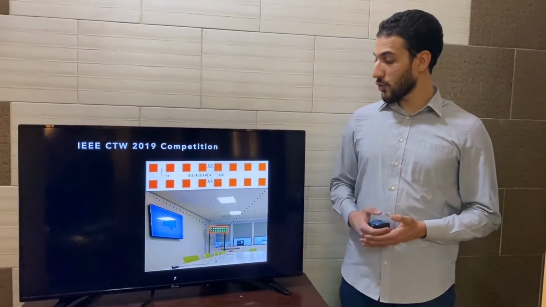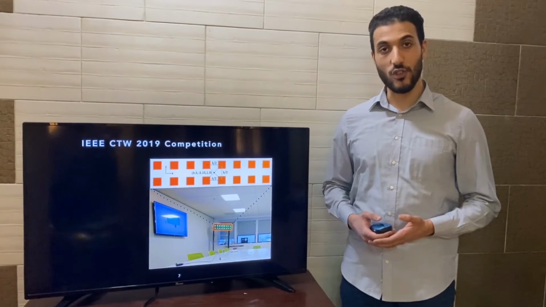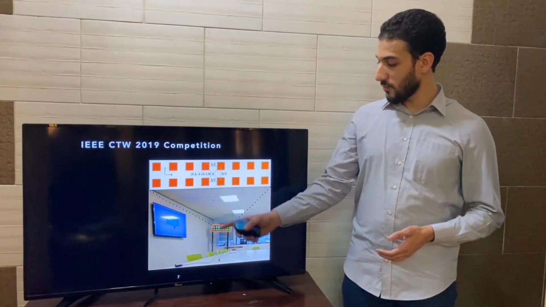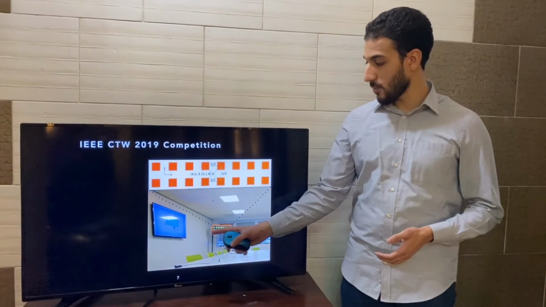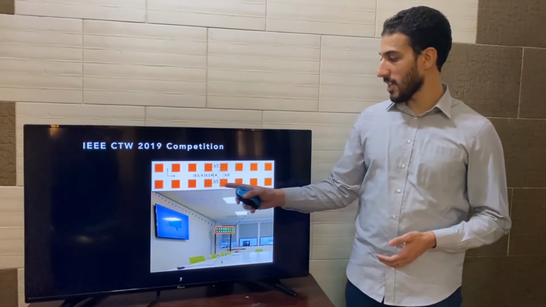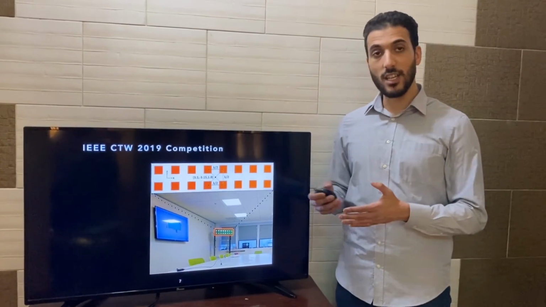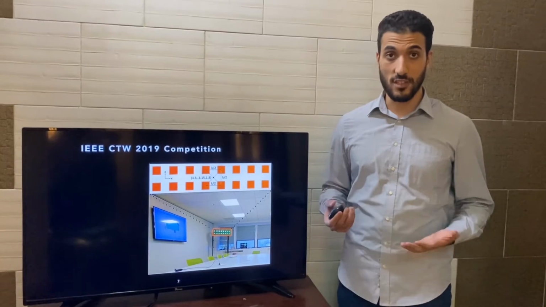My most prominent contribution was done in the IEEE Communication Theory Workshop competition, where in this indoor environment, a transmitter is traversing a 4x2 meter table and communicating with a MIMO antenna. As shown in the sketch here, it's a 2x8 MIMO antenna. At each antenna, there are 924 subcarriers on which the transmission occurs.